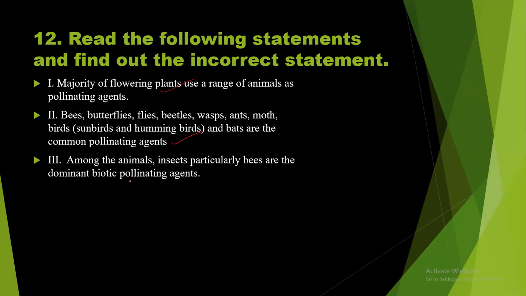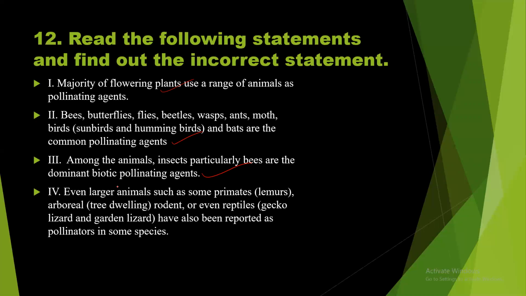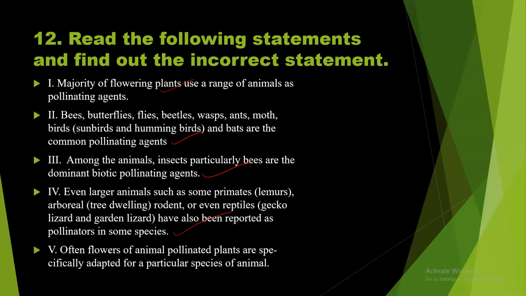Third statement, among the animals, insects, particularly bees, are the dominant biotic pollinating agents. Yes, of course, that is true. Statement 4. Even larger animals such as some primates, lemurs, arboreal, tree-dwelling rodents, or even reptiles, gecko lizard, garden lizard, have also been reported as pollinators in some species. That statement is also true. Statement 5.